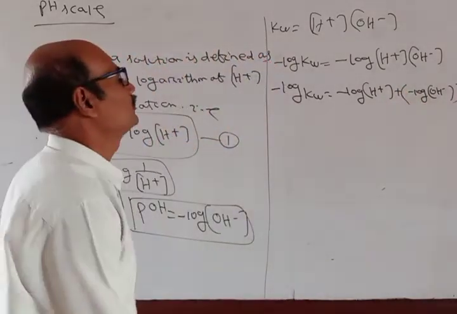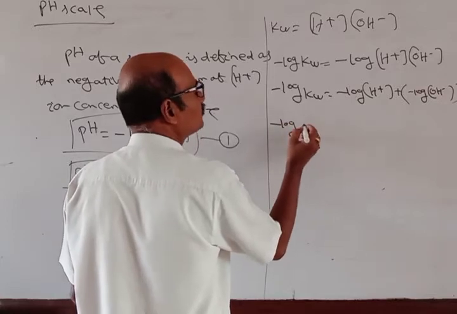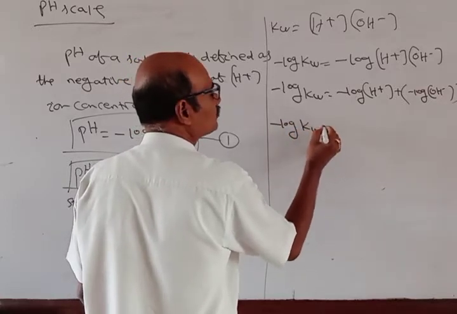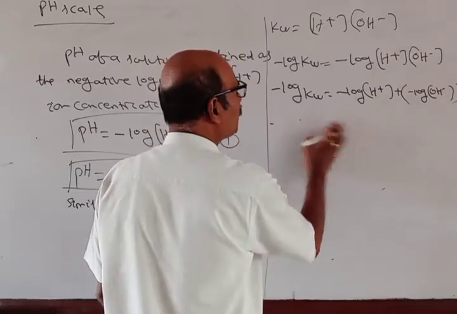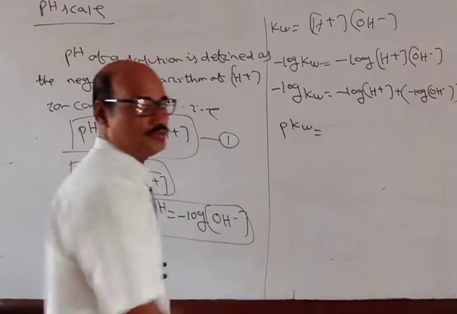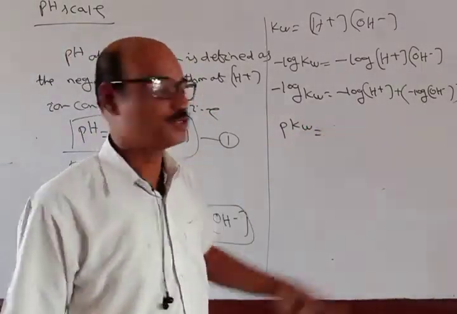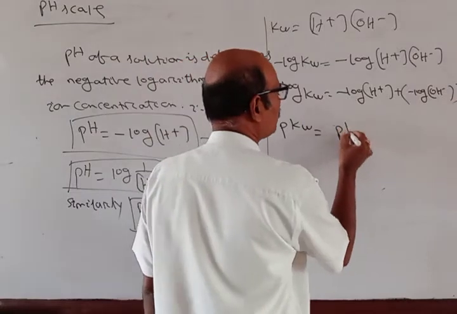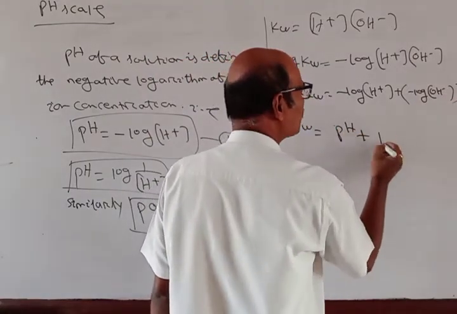So minus log Kw is pKw, and it is equal to minus log H plus, which means pH, plus minus log OH minus, which is pOH.